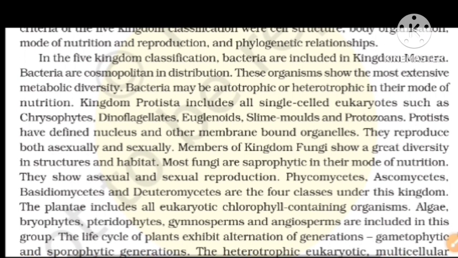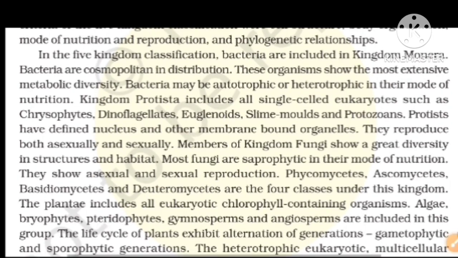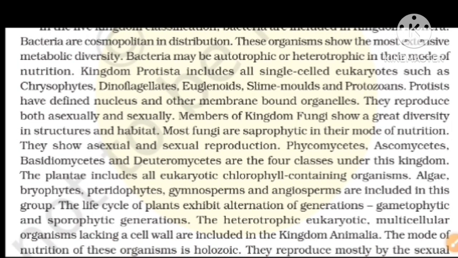And the kingdom Protista includes all single-celled eukaryotes such as chrysophytes, dinoflagellates, euglenoids, slime moulds, and protozoans. Protista have a defined nucleus and other membrane-bound organelles, such as mitochondria, nucleus, lysosome, ribosome, Golgi apparatus, etc.